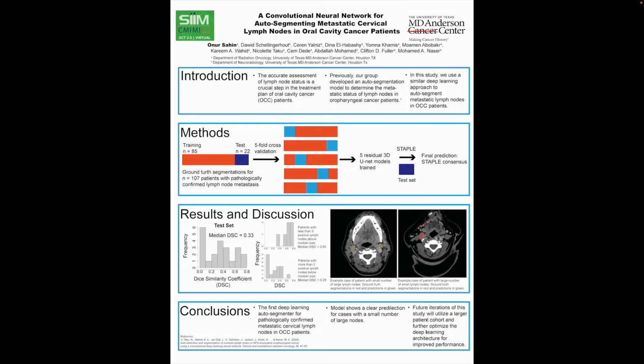In conclusion, to our knowledge, this is the first study to train an autosegmenter for lymph node metastasis in oral cavity cancer patients. While our model showed a clear predilection for cases with a small number of large lymph nodes, we believe that the model performance can be improved by increasing the patient cohort size and optimizing the deep learning architecture to account for the heterogeneity in the metastatic lymph nodes of oral cavity cancer patients.